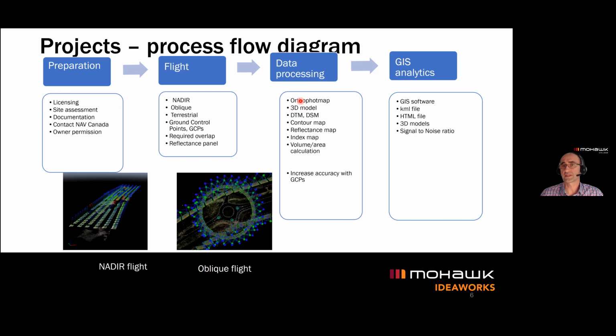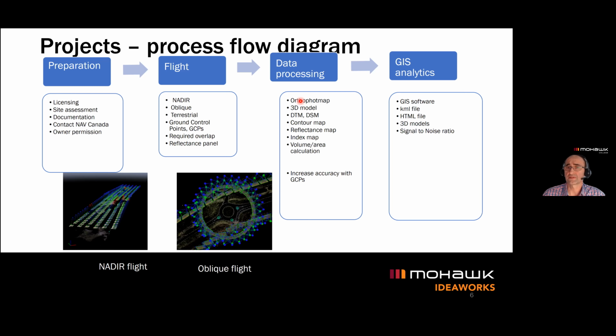So potential products coming out from the processing of the drone images would be the digital maps. We call them orthophoto maps, 3-dimensional models, digital terrain models, digital surface models, contour maps, reflectance maps, and I will talk about the reflectance map in terms of multispectral cameras in a few minutes.